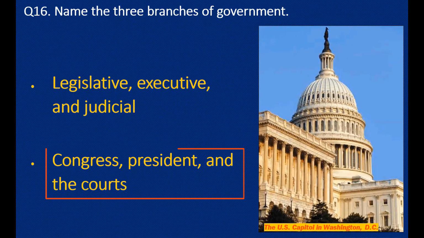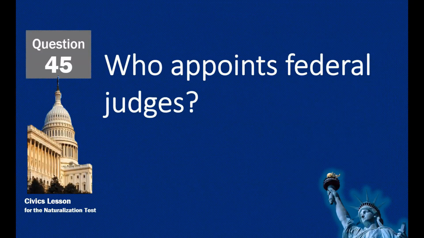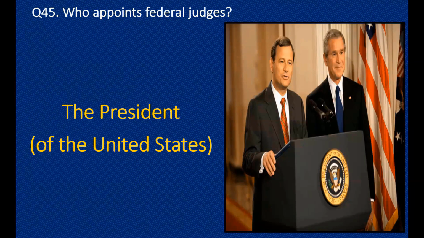Congress, President, and the courts. Who appoints federal judges? The President of the United States.